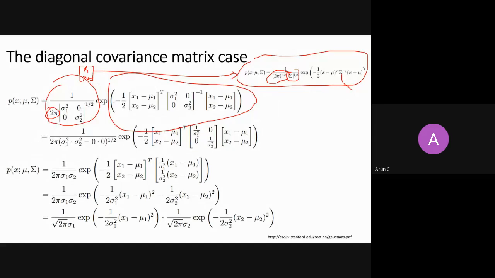And then in the exponent, you say minus half multiplied by x minus mu. Because it's a bivariate, it means x1 minus mu1, then x2 minus mu2, because it is a transpose. If you apply the transpose, then this column vector will be a row vector, right?